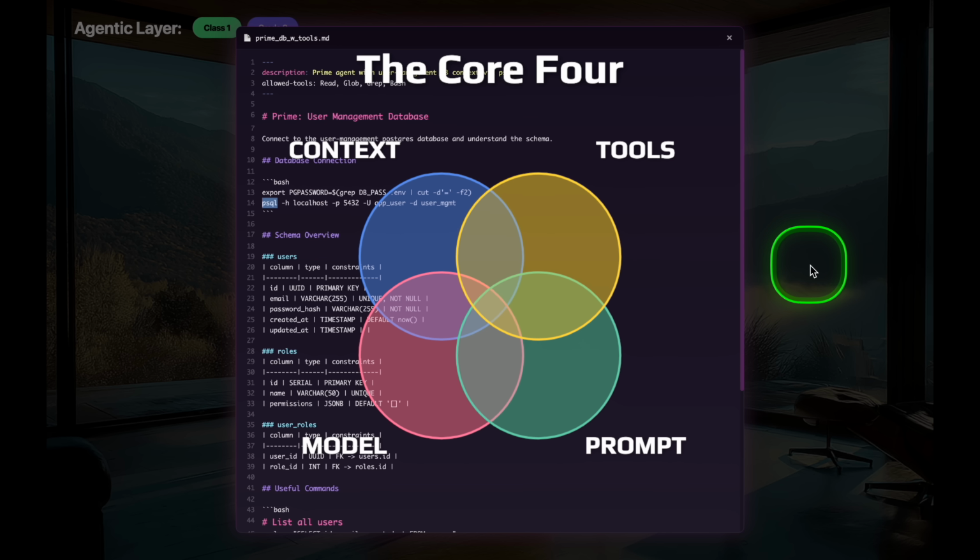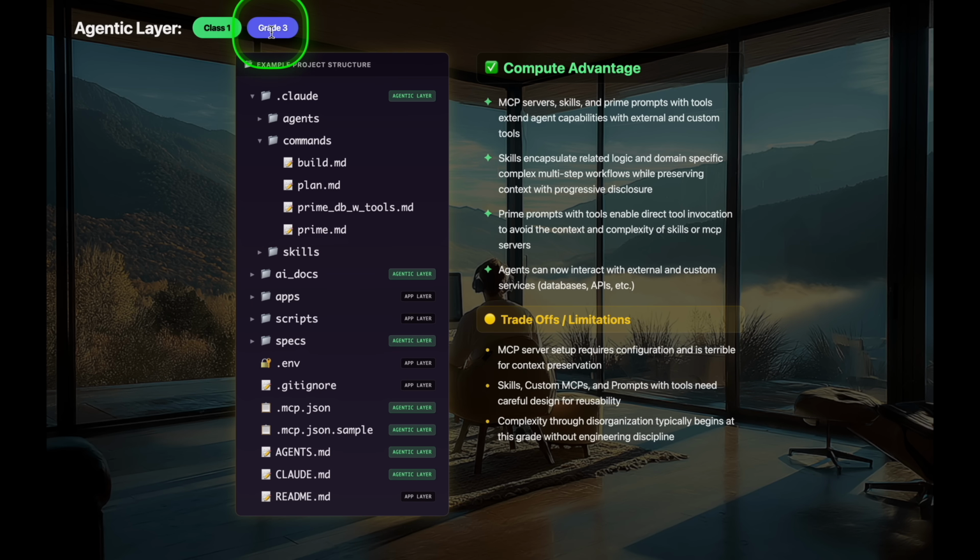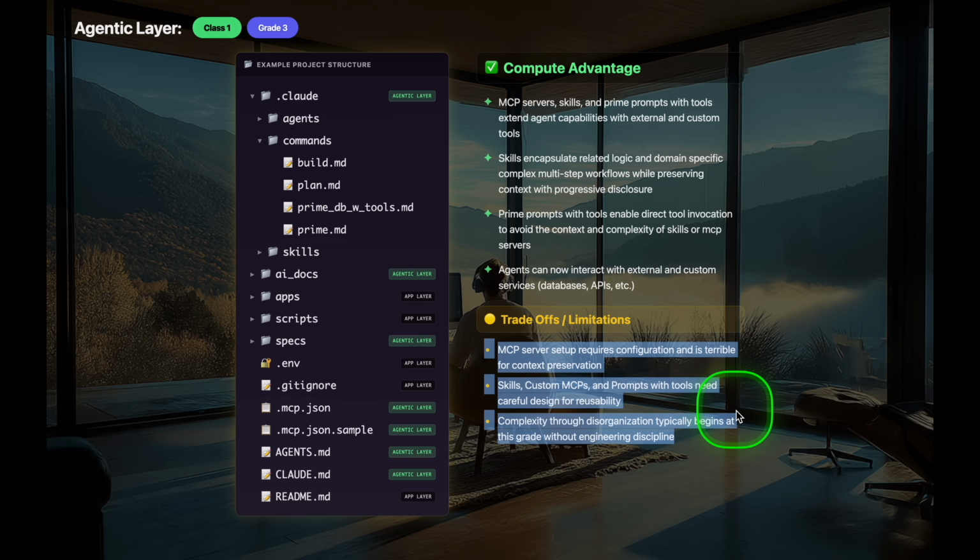Okay, and notice what we're doing here. We're constantly giving our agents more capability. Custom tools is a huge step. Grade 3 is very important. Now, this is when prompt engineering and context engineering become more important. Skills, MCP servers, and prompts must have tools carefully designed. This is where things can start going wrong.